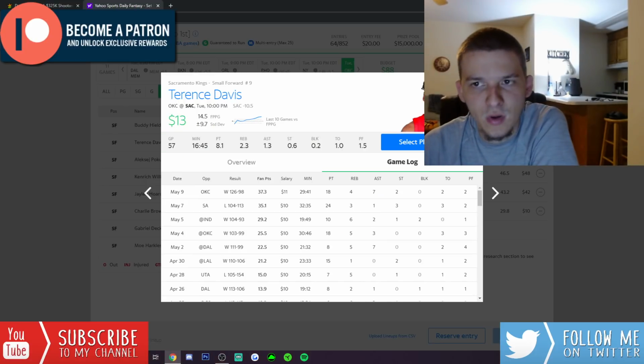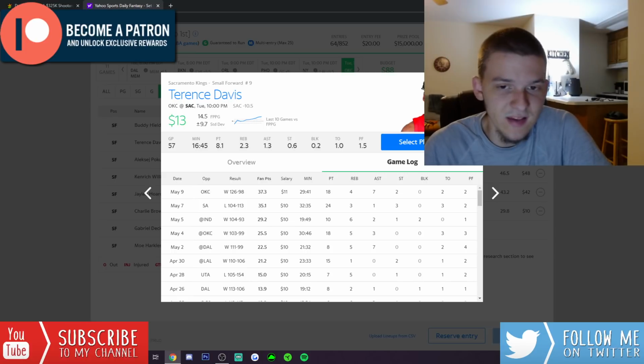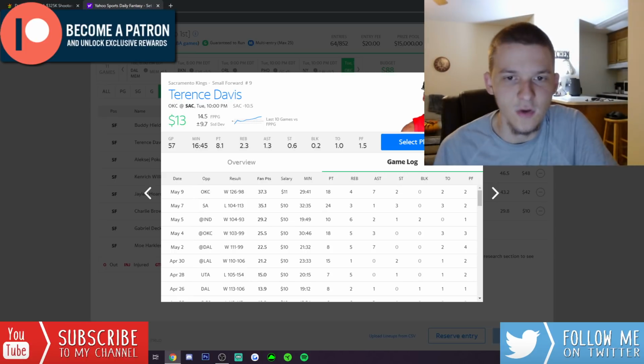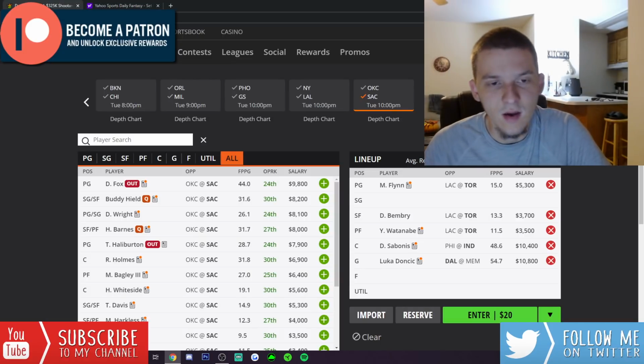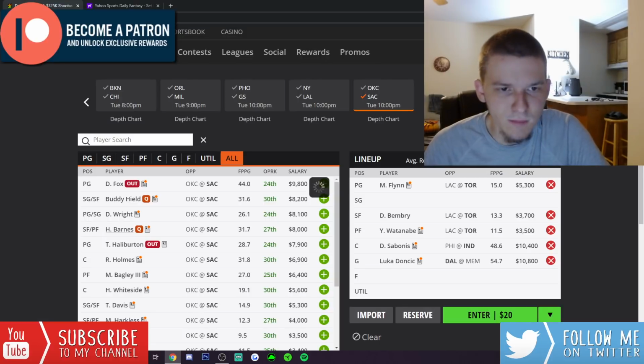Small forward's already a pretty gross position, and Terence Davis, we've seen him play pretty big minutes these last two games. 32 minutes against San Antonio. Last game against OKC, he played 30 minutes, had 37 fantasy points. Terence Davis has always been a pretty productive player when he does get minutes, and with all these injuries, no Halliburton, no Fox, Buddy Hield, questionable, I do believe, or probable, so he's probable, but Harrison Barnes, I think, is doubtful.